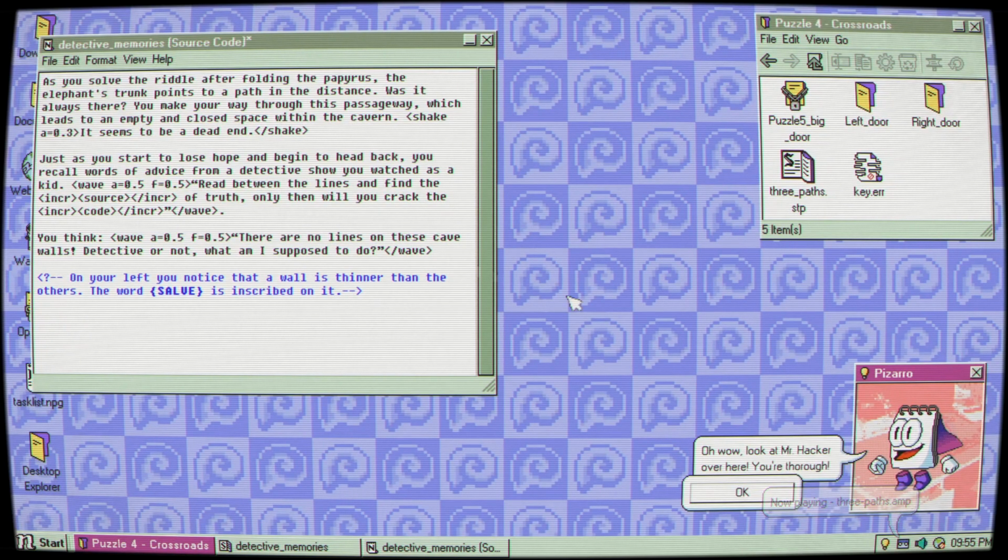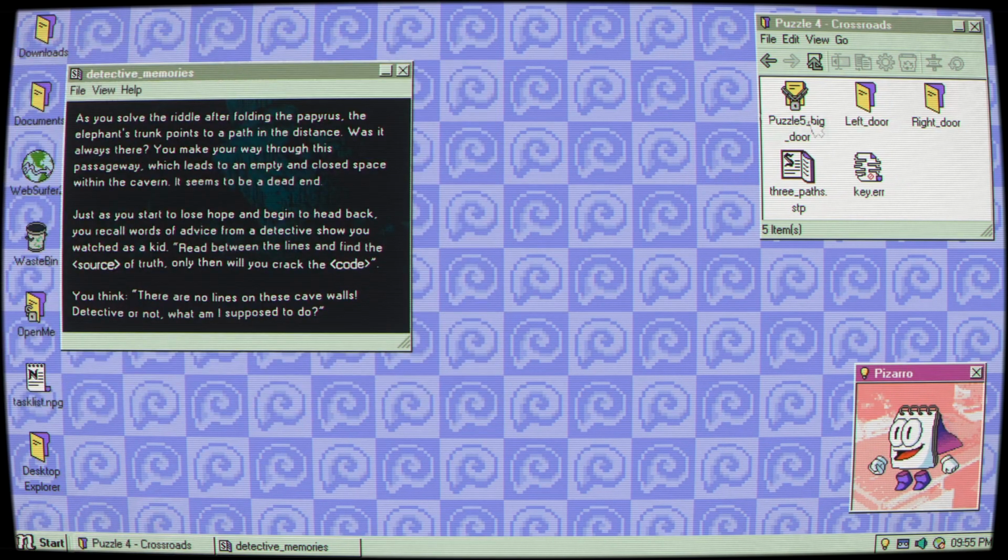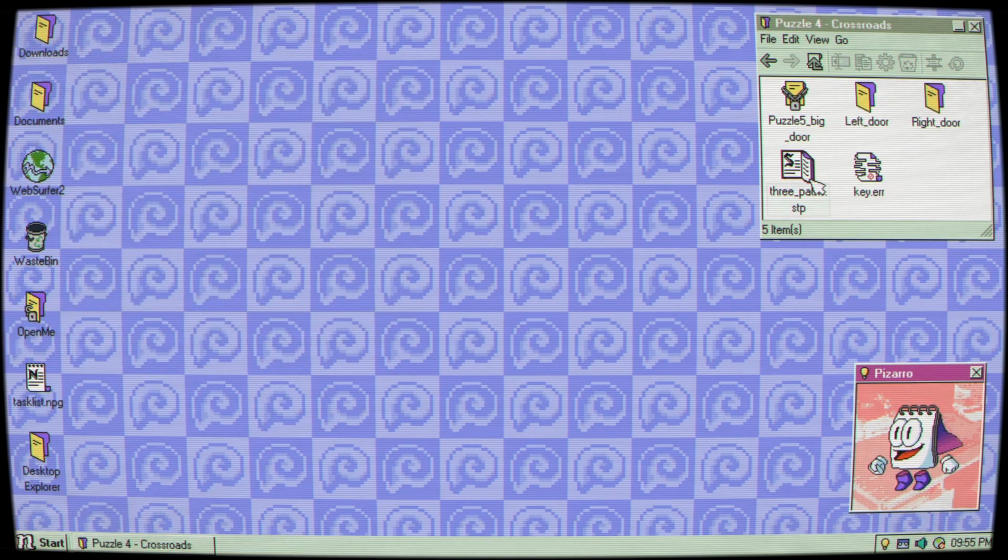Oh, wow. Look at Mr. Hacker over here. You're thorough. Well, thank you, Pizarro. Okay. And I think this is where I stopped. This is the last puzzle that I actually know how to do before we get into the new stuff.